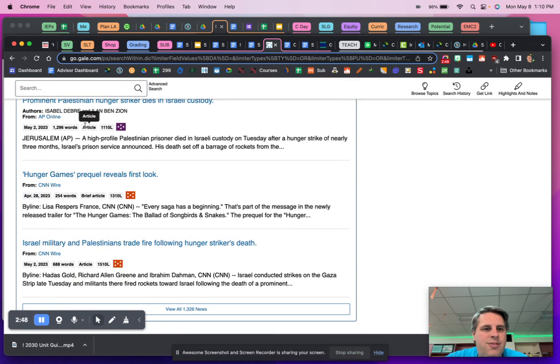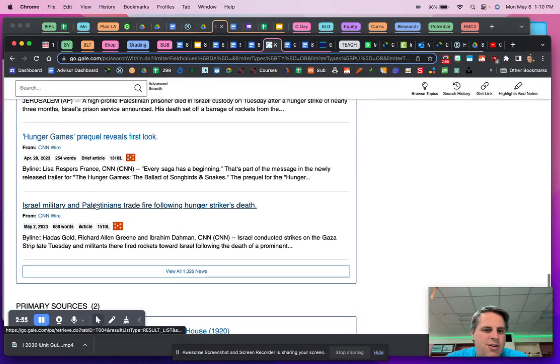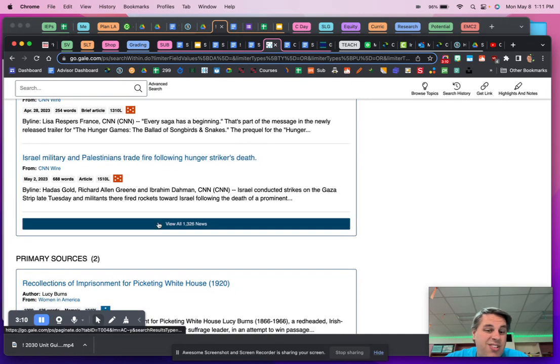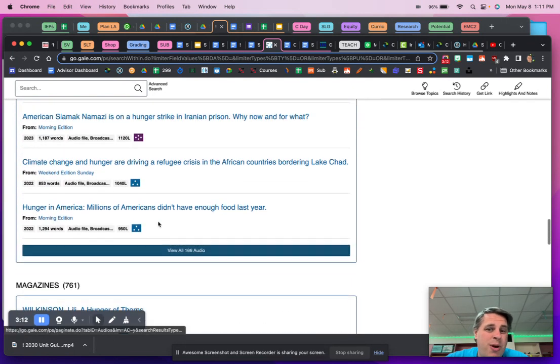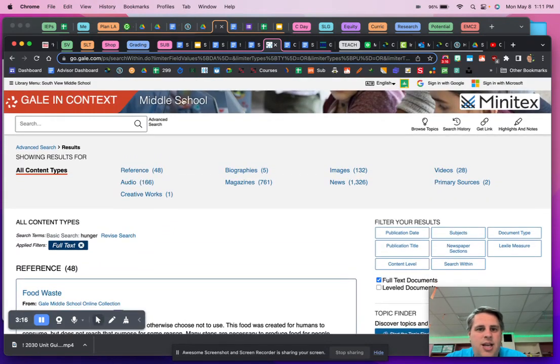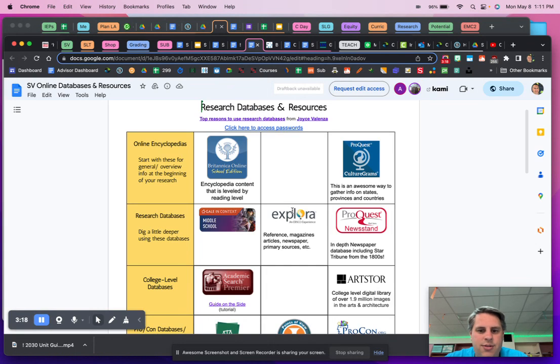Of course, with a basic search like hunger, I'm going to get things like the Hunger Games. That's what I mean. It's going to be a little bit messy. You're not going to quite find everything you need maybe with just a one word search. So as you think about the questions as you're asking for research and what you really want to find, you might want to try to narrow down your searches a little bit with some different words. So there's a lot of news. I might want to narrow my search before I really start searching this. And I'm going to do that in just a second. I want to show you these other two sites as well, though.